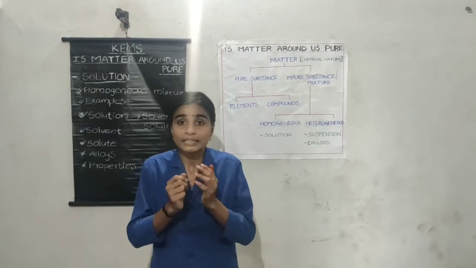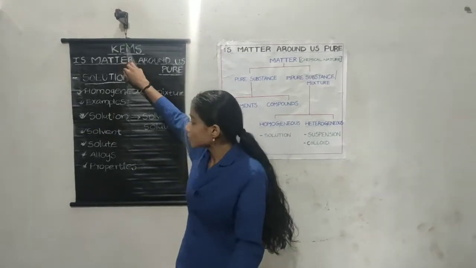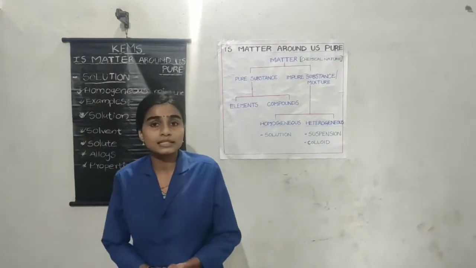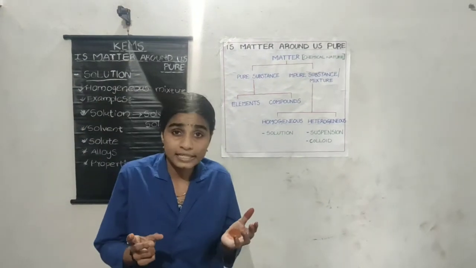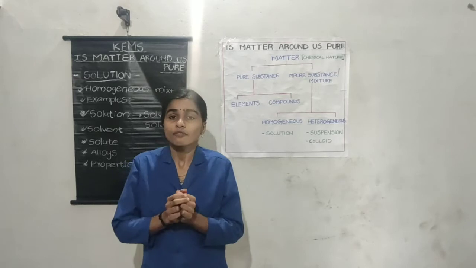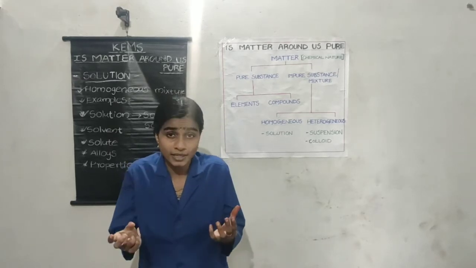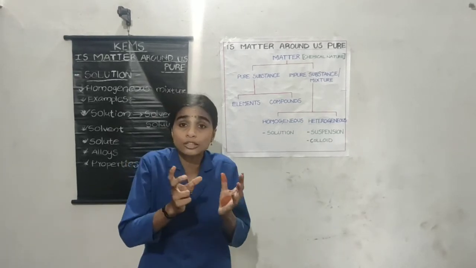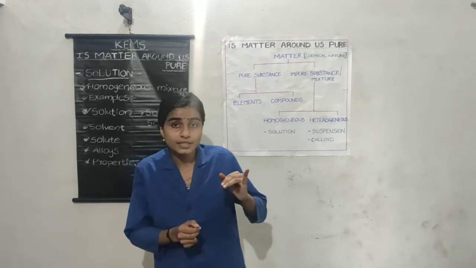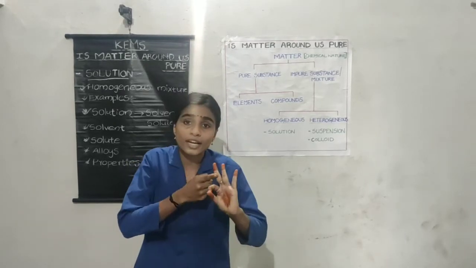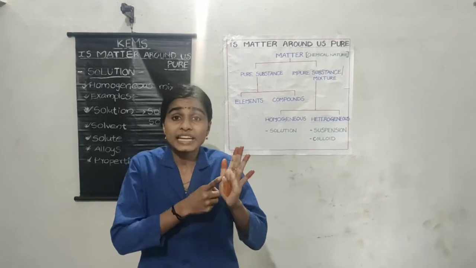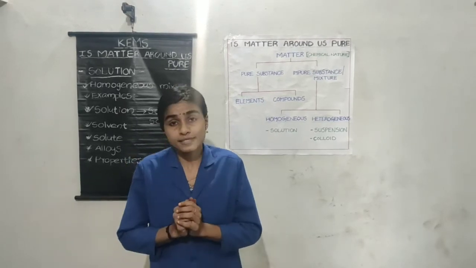That is also an example of a solution. Salt water, sugar water, soda water, alloy, air. These are examples of solution.